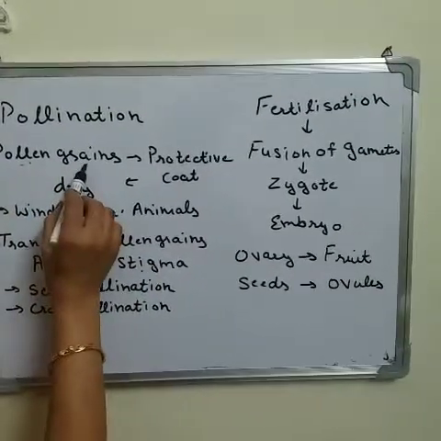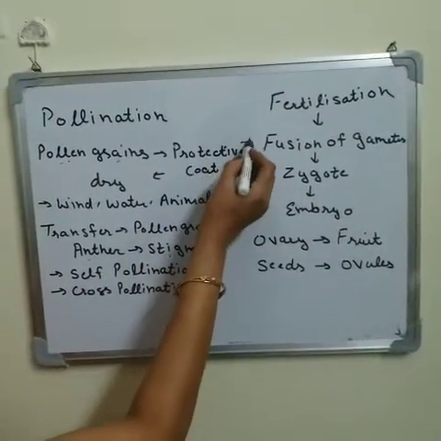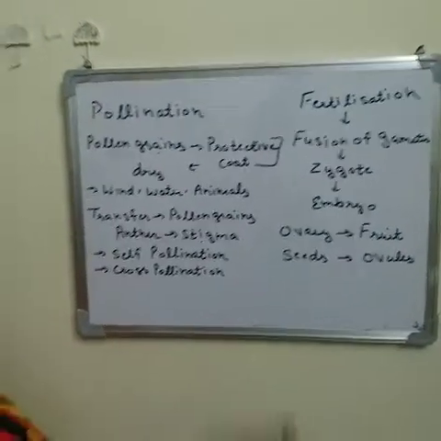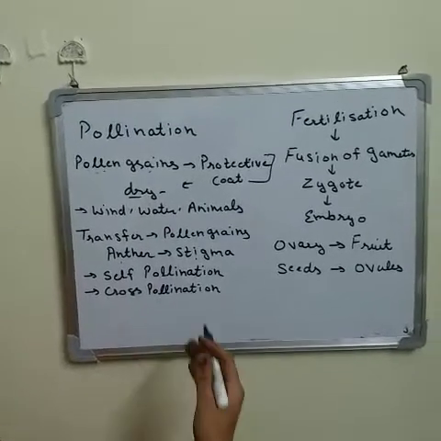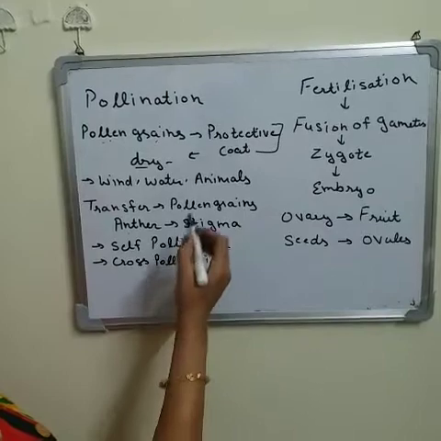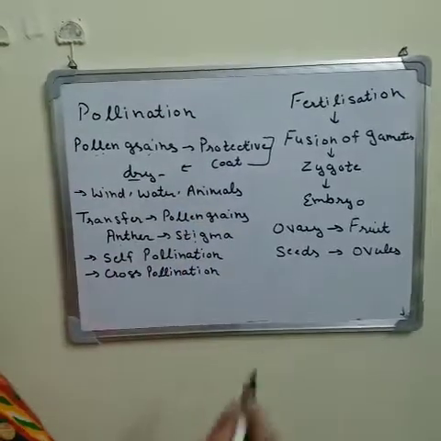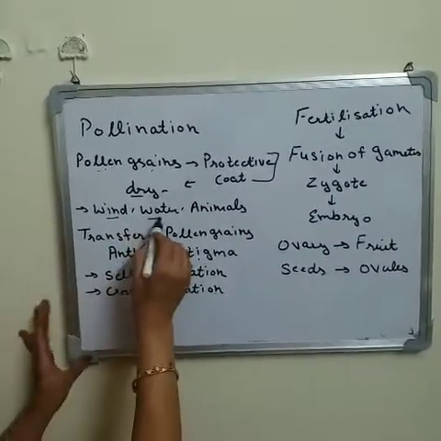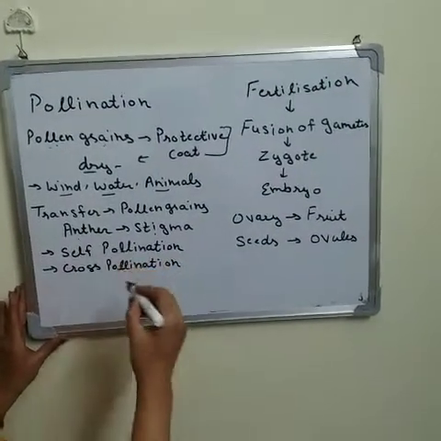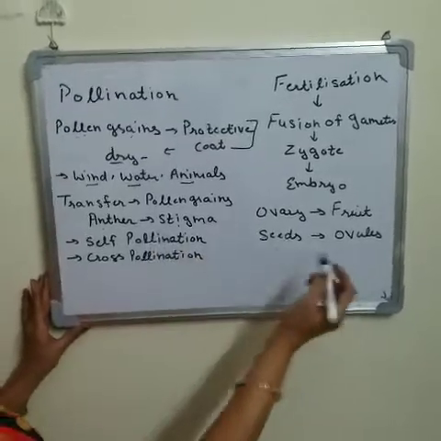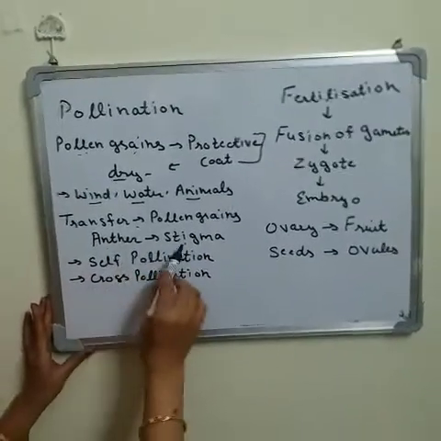Pollen grains are small granule-like structures, and they have a hard protective coat. This protective coat prevents them from drying, so that when they get favorable conditions, they can fuse with the female reproductive part. These pollen grains move from one place to another with the help of wind, water and animals, and when they get the chance, they fuse with the egg. So pollination means the transfer of pollen grains from anther to stigma.